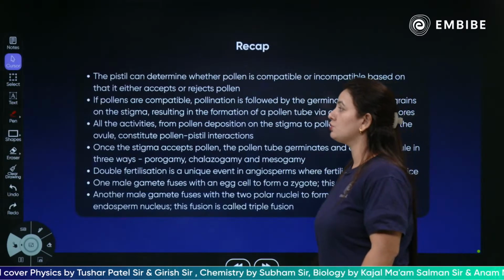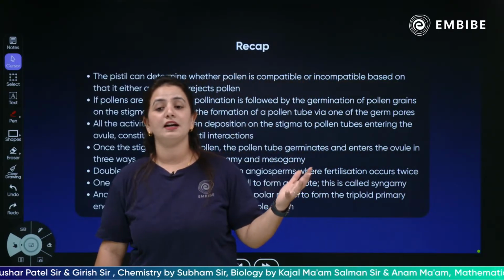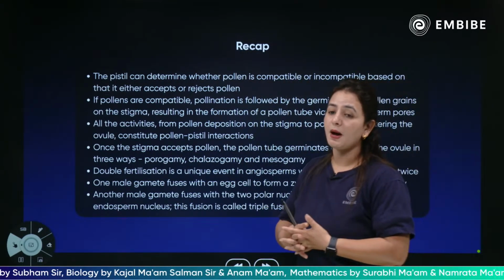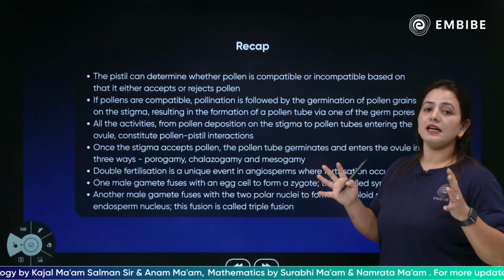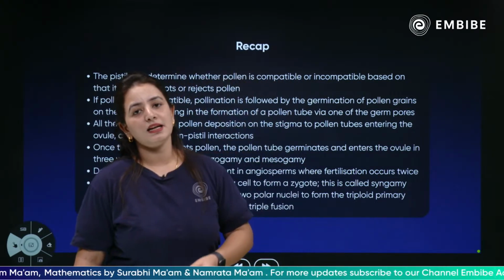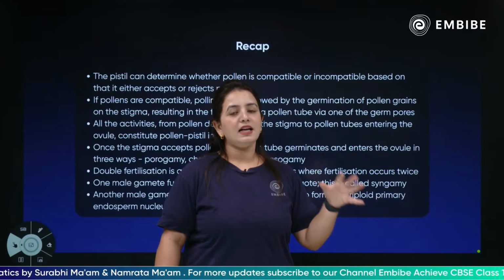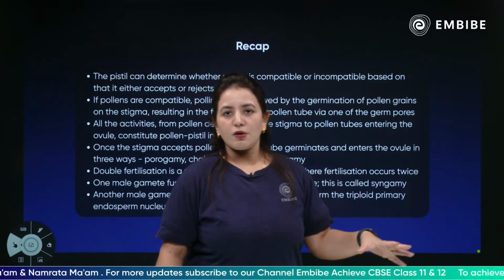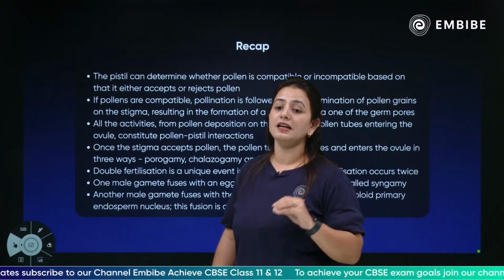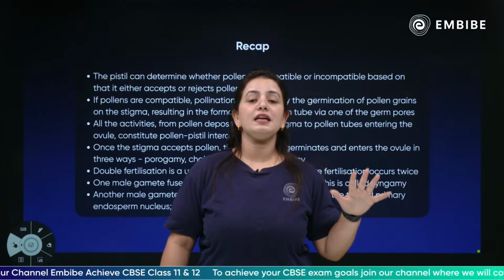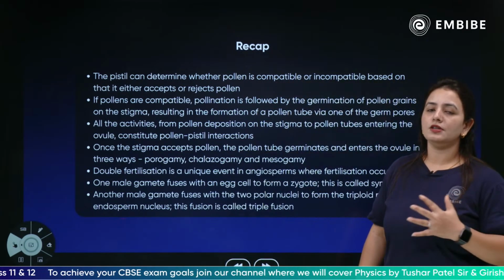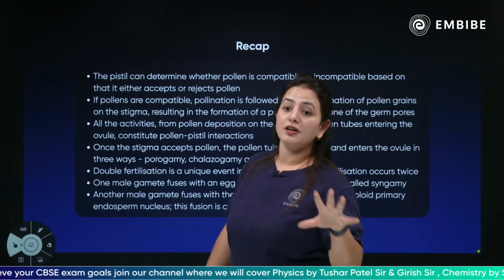The very first thing, a quick recap of what we have studied in the previous session. We have discussed the pollen-pistil interaction and the fertilization events. In double fertilization, one male gamete fuses with the egg cell and the other male gamete fuses with the central cell. The egg cell after fusion converts into a zygote, which eventually converts into an embryo, while the other male gamete, which fuses with the central cell containing two polar nuclei, converts into the PEN, the primary endosperm nucleus, which has a ploidy of 3N.